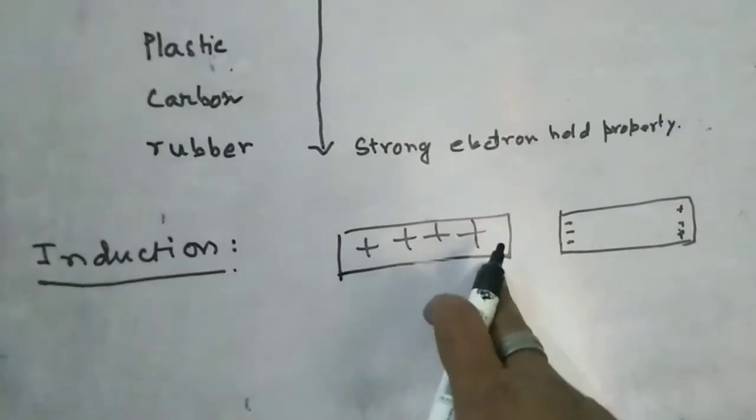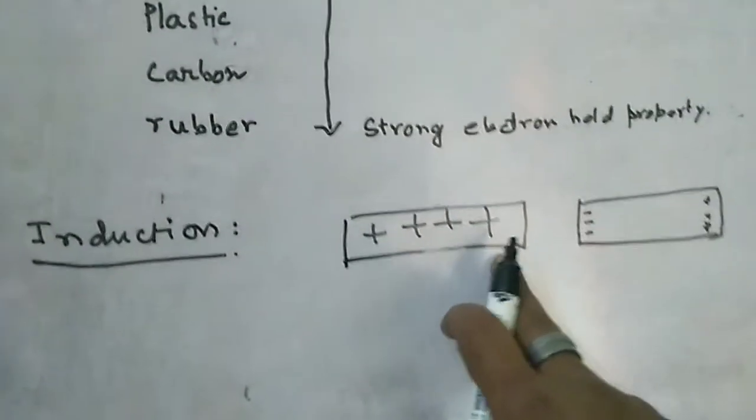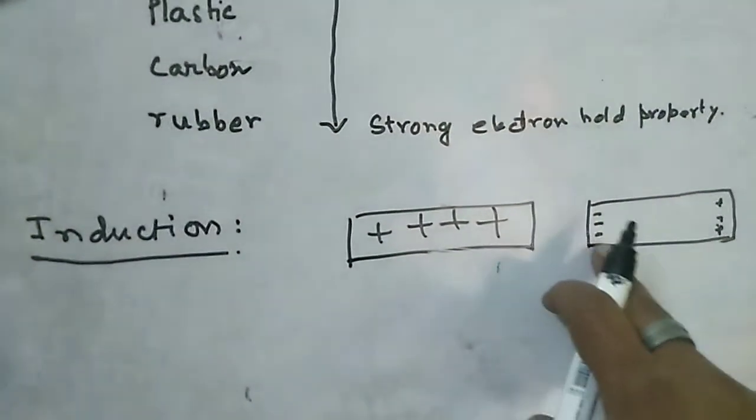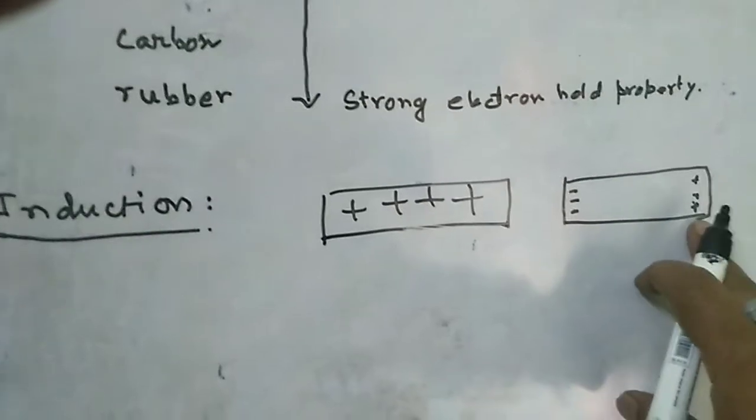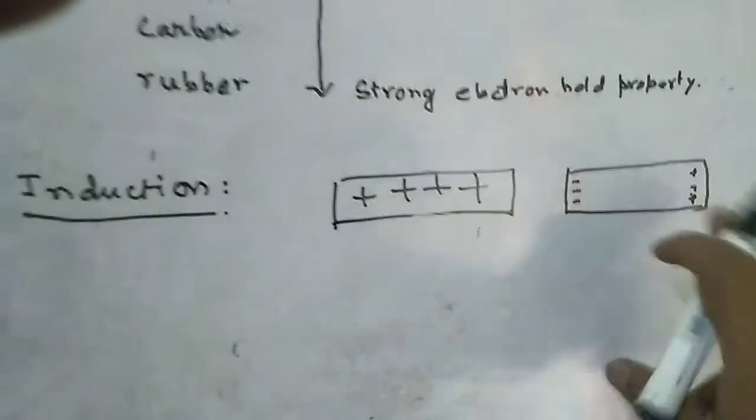That is, here it is a positive charge. The positive charge will induce negative charge at the near end of the uncharged object, and at the far end will produce the same charge.